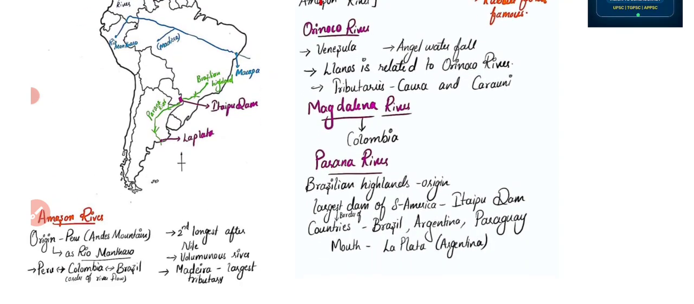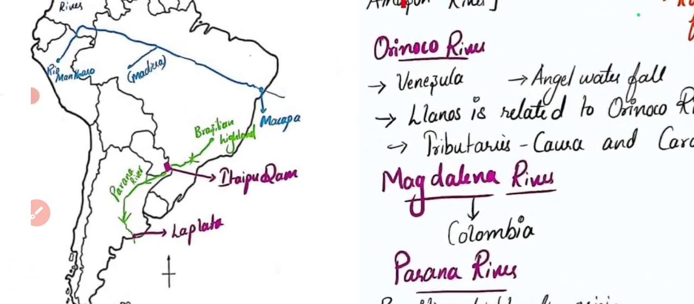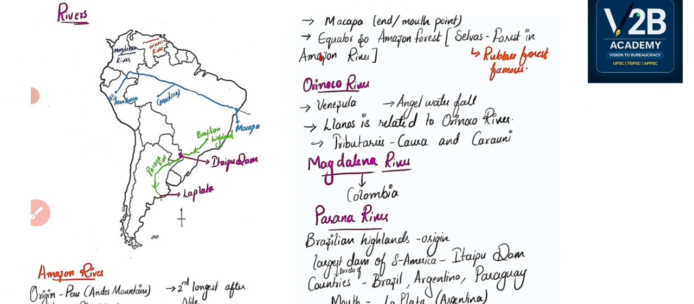I've told you about the Amazon River, which is the second largest, longest river after the River Nile, and that it is a voluminous river. Madeira is the largest tributary, and I've spoken about how it travels. It starts from Peru, then goes to Colombia, then goes to Brazil. It starts from a place called Mantara, and then it ends at the place called Macapa. So I've told you all of this in the last class.